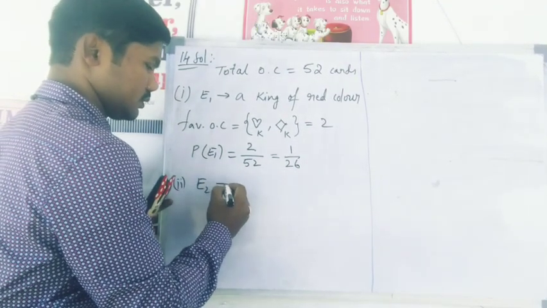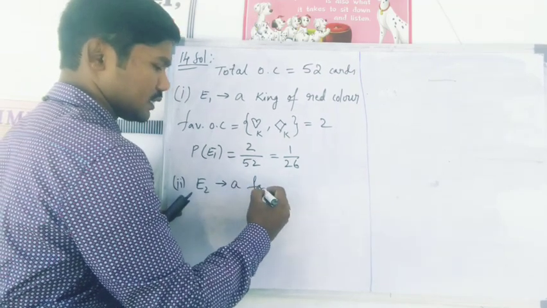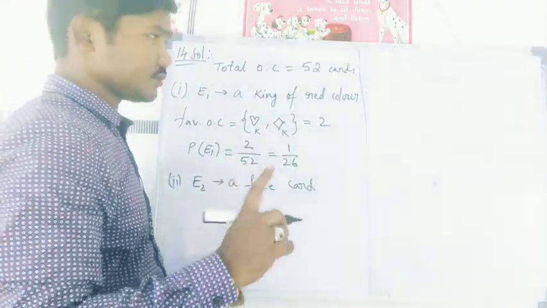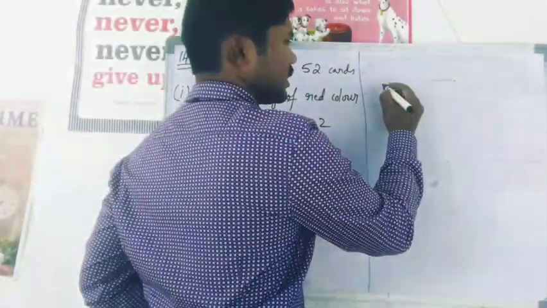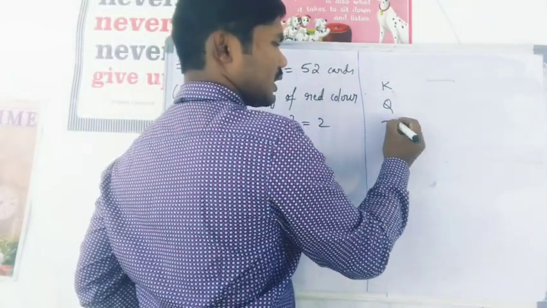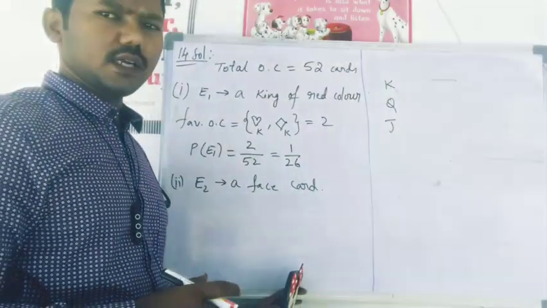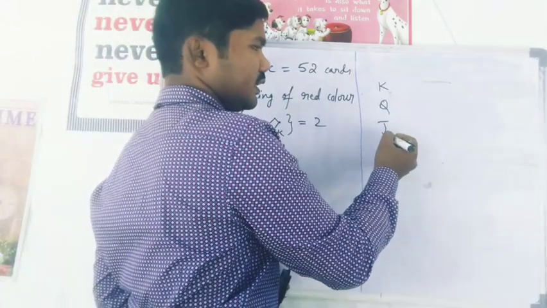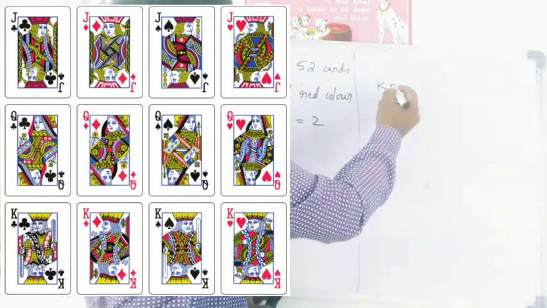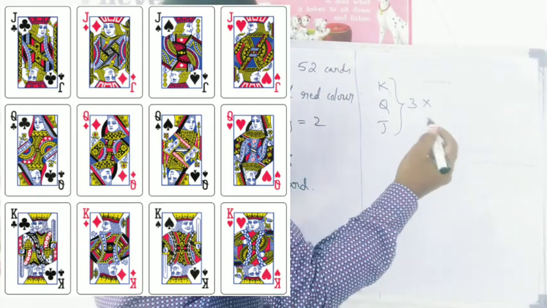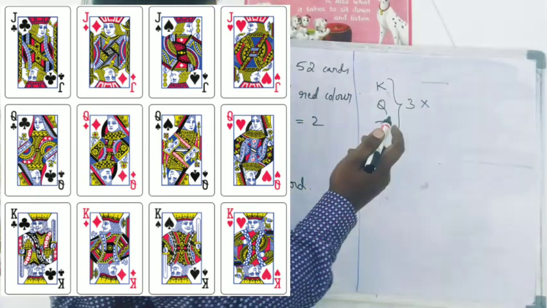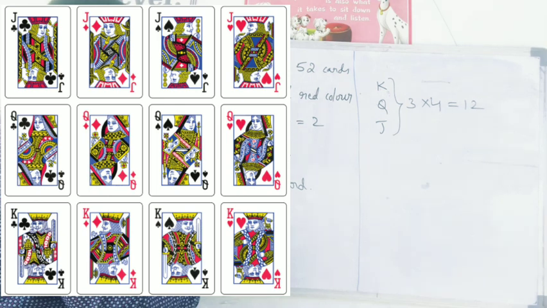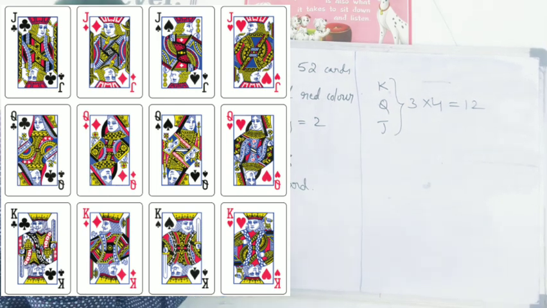Next, second question. Event 2 is a face card. See, when you are saying face card, in each set, what does face card mean? That is king, queen and jack. You see a figure printed on that, right? A face printed. So those cards are known as face cards. So in each set you will get K, Q, J, 3 face cards in each set. So how many shapes you have? 4 shapes, right? So 3 4s, total 12 face cards are there. So here favorable outcomes is equal to 12.